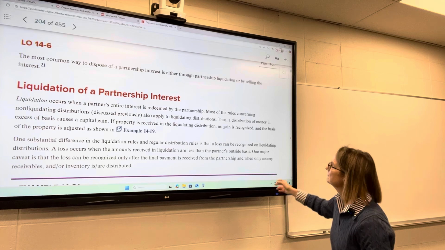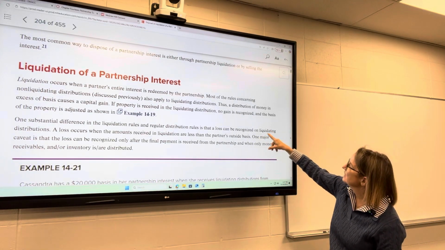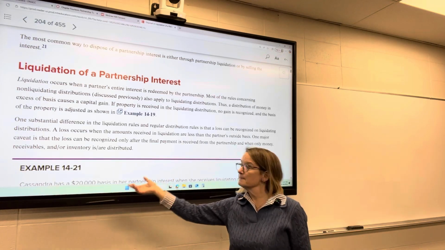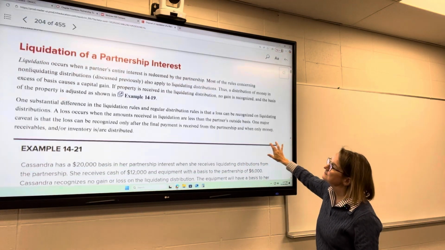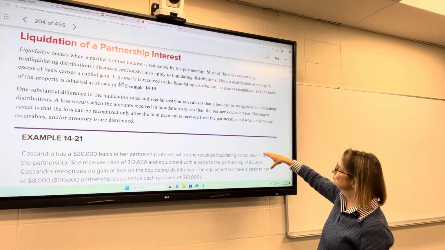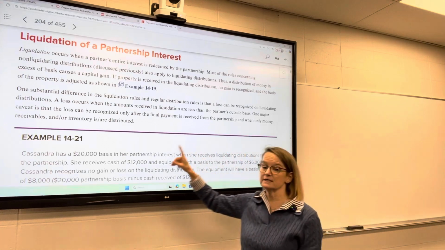So if property is received in a liquidating distribution, no gain is recognized. The basis of the property is adjusted. So one difference between liquidation rules and regular distribution rules is that a loss can be recognized on liquidating distributions.